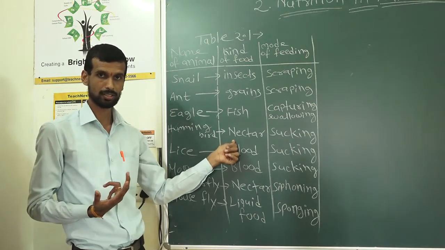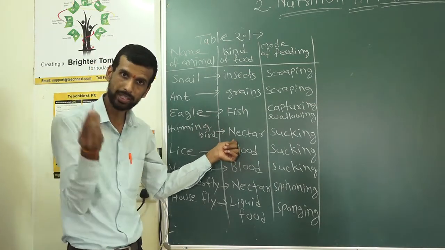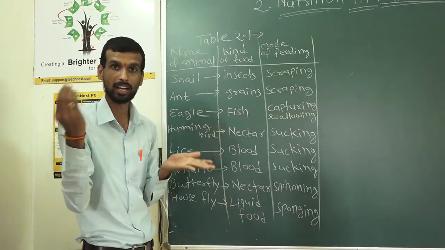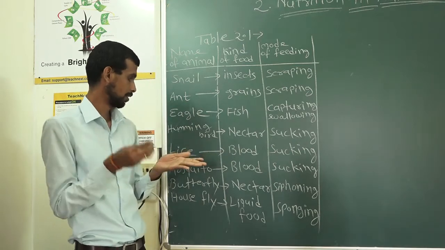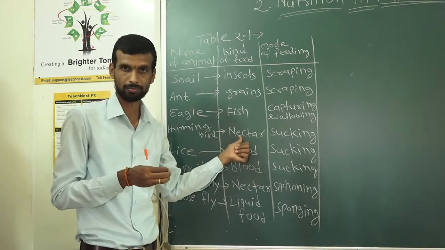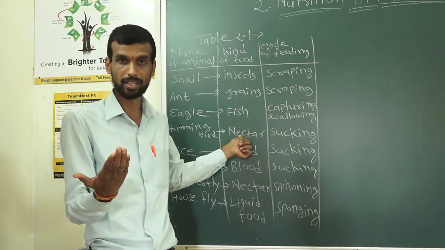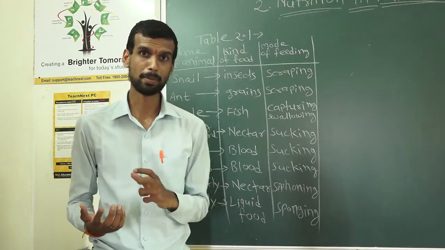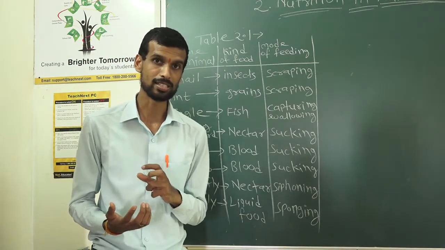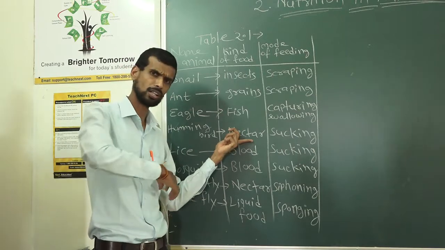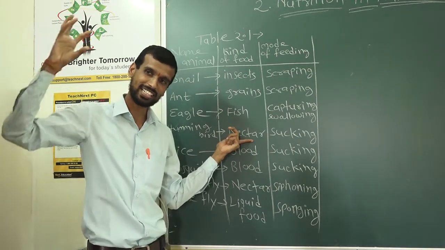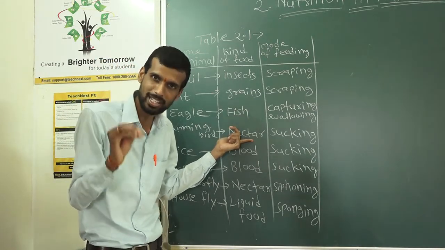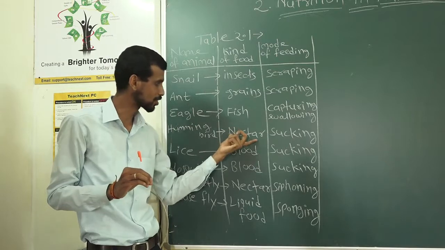What is meant by nectar? It is the sweet fluid present at the base of a flower. Honeybee also takes nectar. You must be having honey, so that honey is made by honeybees. What is the food of honeybees? Their food is nectar. They go to hundreds of flowers and collect the sweet liquid from the flower, which is called nectar.